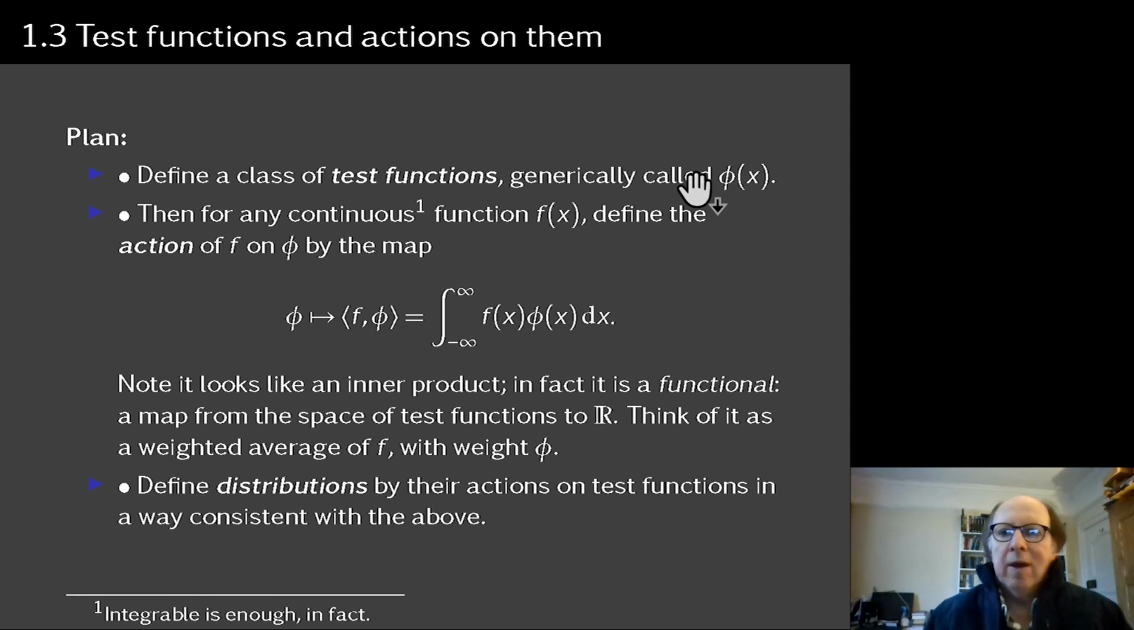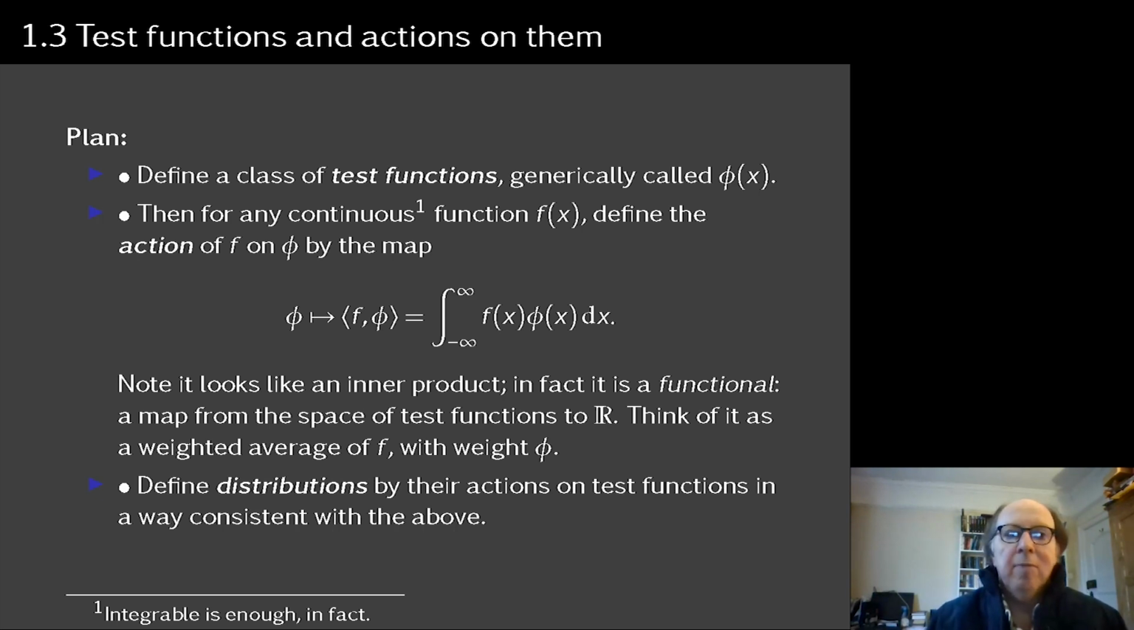So remember, at the end of the last lecture, we had the idea that if you took a continuous function, called phi, and you multiply by the delta function and integrated, you ought to get phi evaluated at 0. And it's that idea of multiplying by a continuous function and integrating that we take and we generalize.